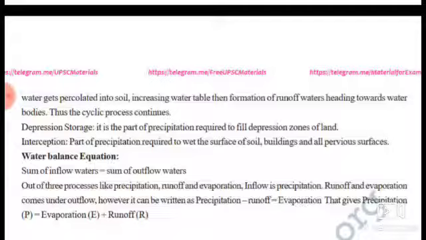Depression storage is the part of precipitation required to fill depression zones of land. Interception is the part of precipitation required to wet the surface of soil, buildings and all pervious surfaces.